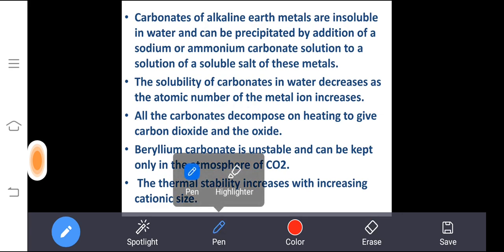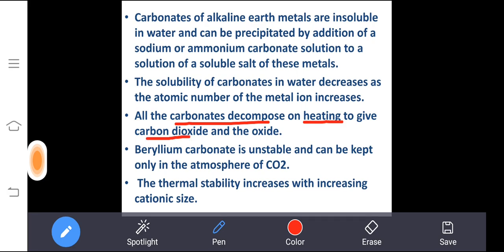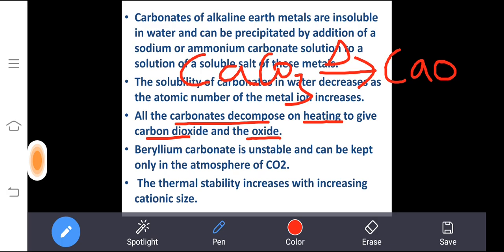Then all the carbonates decompose on heating to give carbon dioxide and oxide. You can take any example. I am taking calcium carbonate. When you heat calcium carbonate, what will happen? This is a very well-known reaction, you studied it in lower classes, in grade 10 also. When you heat calcium carbonate, it will form calcium oxide with the liberation of carbon dioxide. And that is what they are mentioning here, carbon dioxide and oxide.